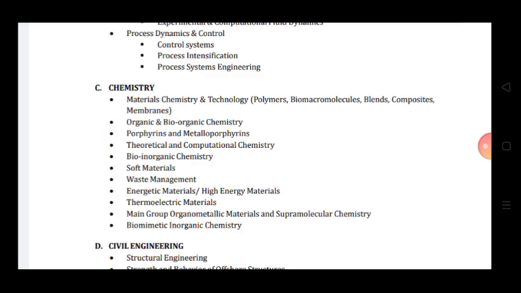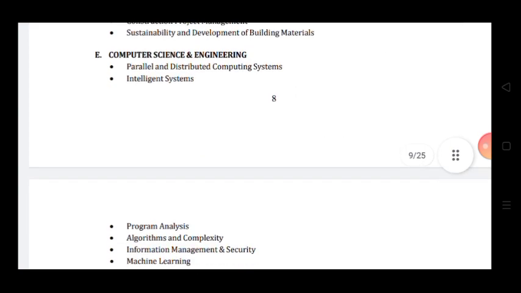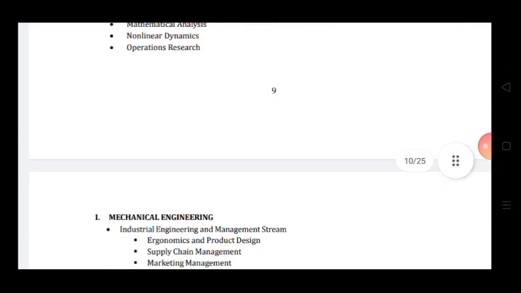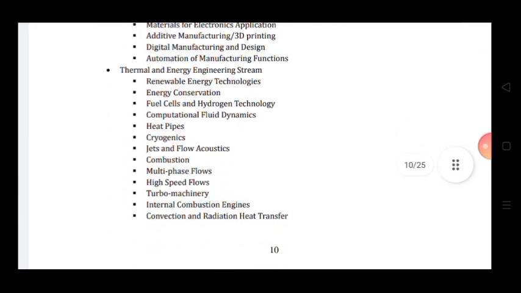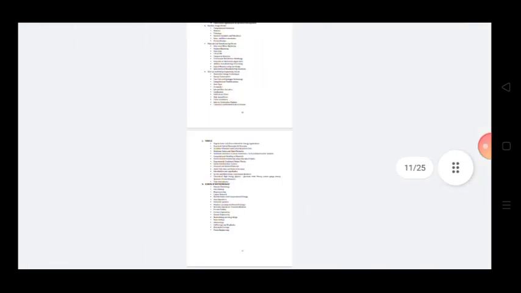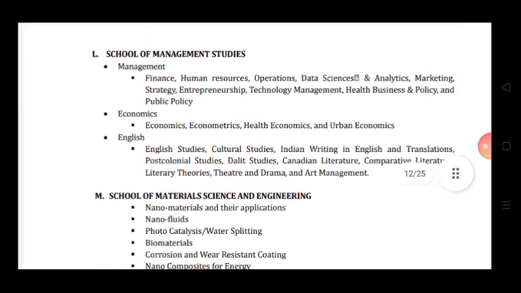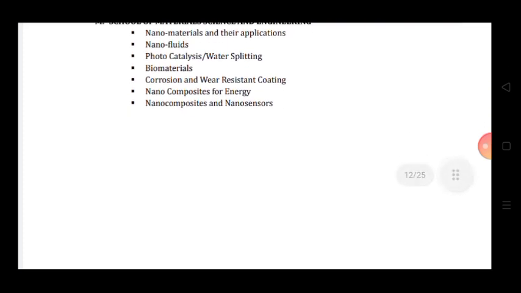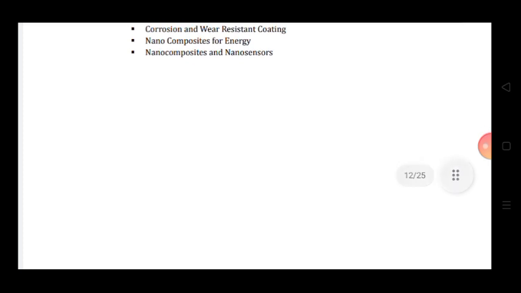Next, you can apply for chemistry, civil, computer science and engineering, electrical engineering, electronics and communication, mathematics, mechanical, physics, School of Biotechnology, then School of Management Studies, Material Science and Engineering. The areas are nanomaterials and their application, nanofluids, photocatalysis or water splitting, biomaterials, corrosion and wear resistant coating, nanocomposites for energy, nanocomposites and nano sensors.